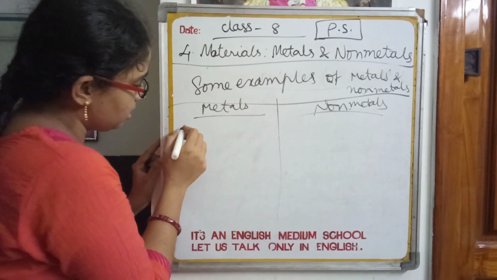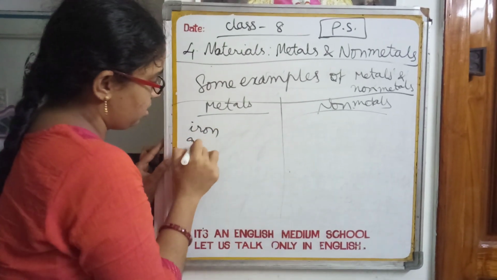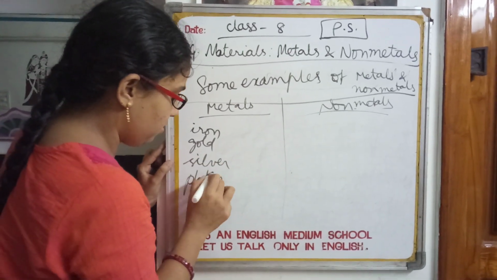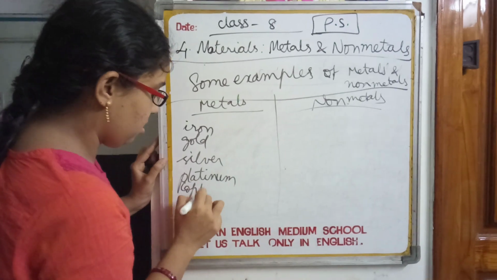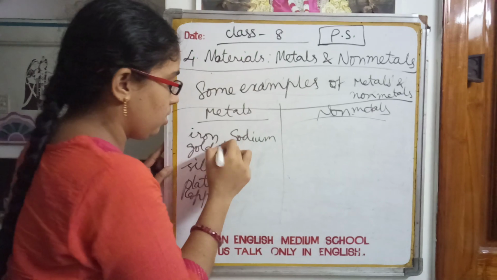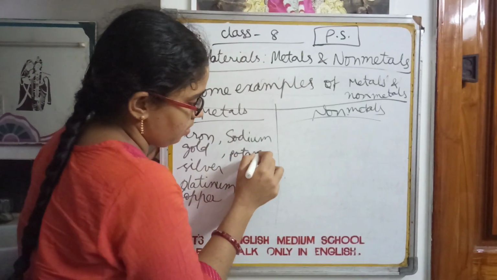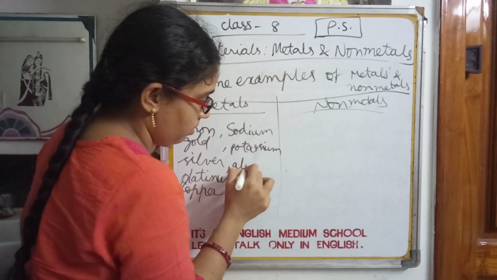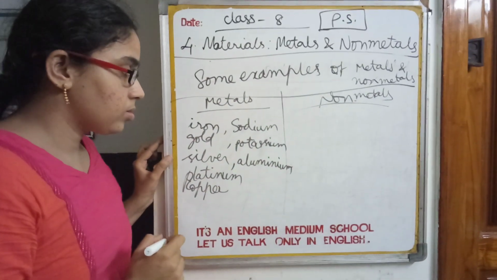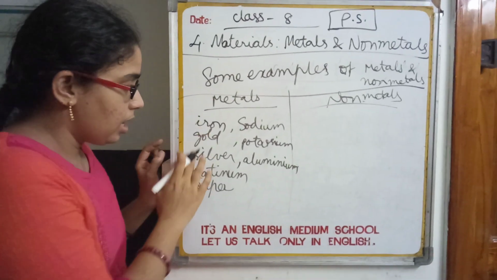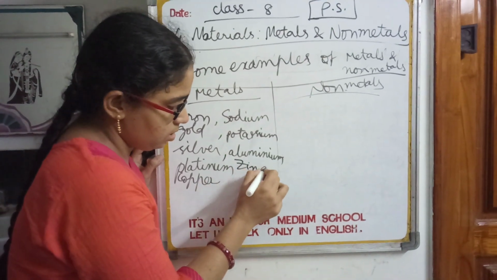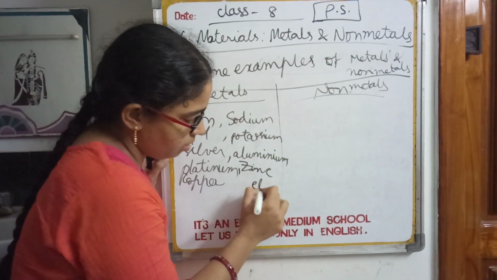So examples of metals are iron, gold, silver, platinum, copper, and next sodium, potassium, aluminium, zinc, etc. Many more are there.